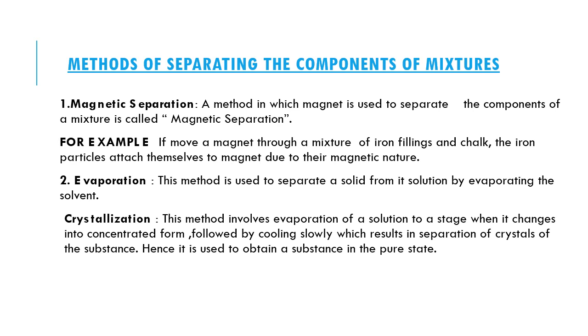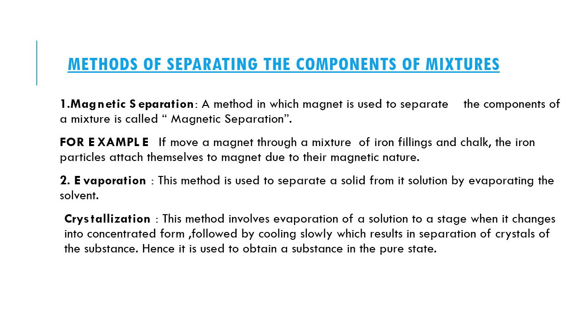The second method is evaporation. This method is used to separate a solid from its solution by evaporating the solvent. Solvent is the liquid in which solute gets dissolved, and the substance which gets dissolved in the solvent is called solute. Crystallization: this method involves evaporation of a solution to a stage when it changes into concentrated form, followed by cooling slowly, which results in separation of crystals of the substance.